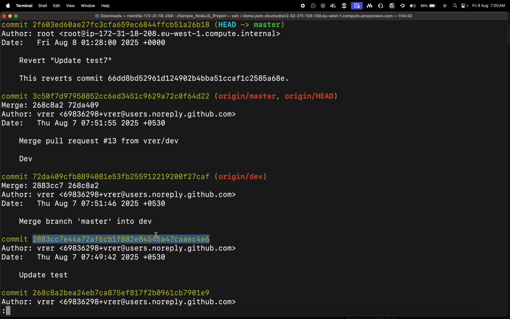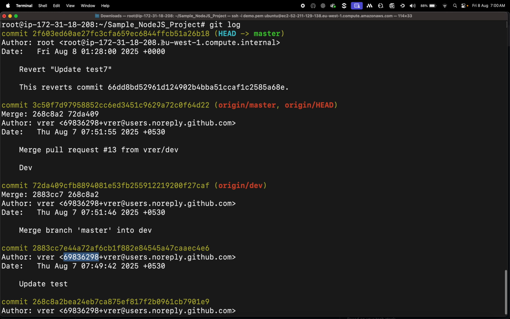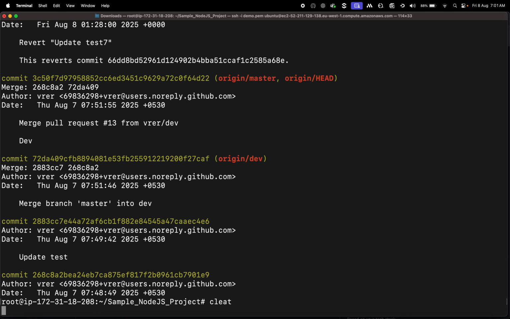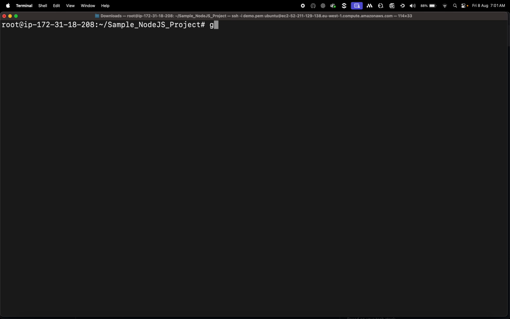Now what happens? We're doing git revert. This will take this commit and keep it on top of this, and the head will point to this now, because we wanted this. It means this will become the tip of the branch, or head of the branch. That's what it does exactly. Let's do it. Git revert.